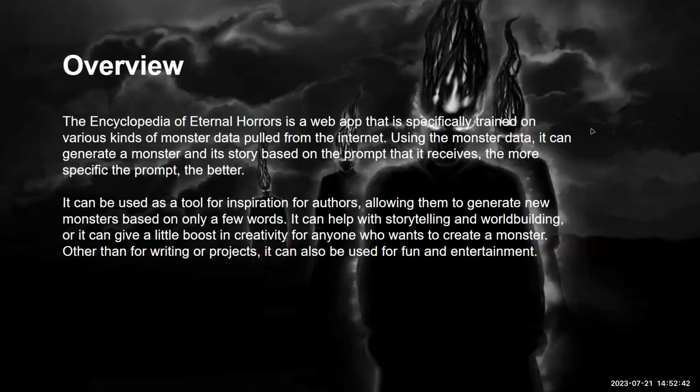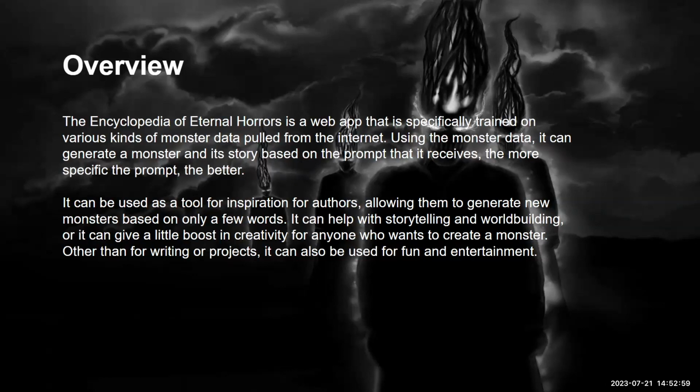So the Encyclopedia of Eternal Horrors is a web app that is specifically trained on various kinds of monster data pulled from the internet. Using the monster data, it can generate a monster and a story based on the prompt that it receives. Generally, the more specific the prompt, the better.